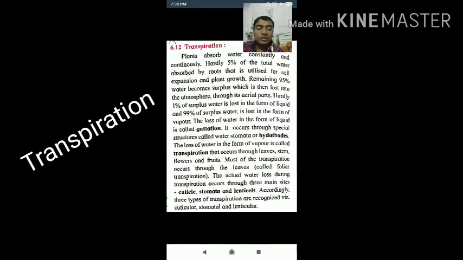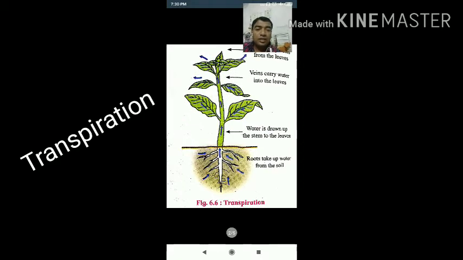The actual water loss during transpiration occurs through three main sites. First is the cuticle, which is present on the leaf; then the stomata, which are small openings on the leaf; and the lenticels, which are also present. According to these three sites, the three types of transpiration are recognized: cuticular transpiration, stomatal transpiration and lenticellular transpiration. Let's see in detail.